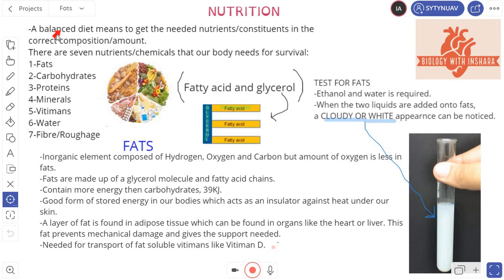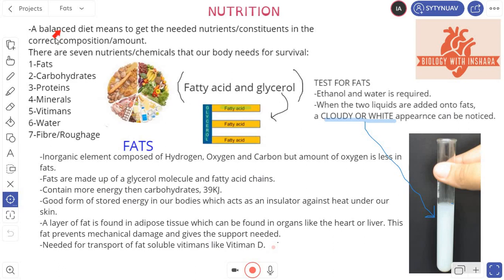Basically, a diet means what you eat and drink. We all have different diets. For example, you may have more meat in your diet, and I may have less meat in my diet. The diet depends on your health. A person with diabetes avoids having more sugar in their diet, as sugar is bad for them due to the already high levels of glucose in their blood. Or maybe someone with very high cholesterol avoids eating fatty meat, because they know that if they put too much fatty meat in their diet, they're going to get higher levels of this fatty substance in their blood, which can lead to heart diseases or coronary heart diseases.